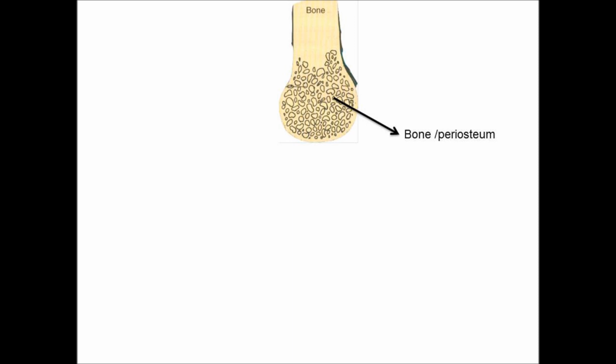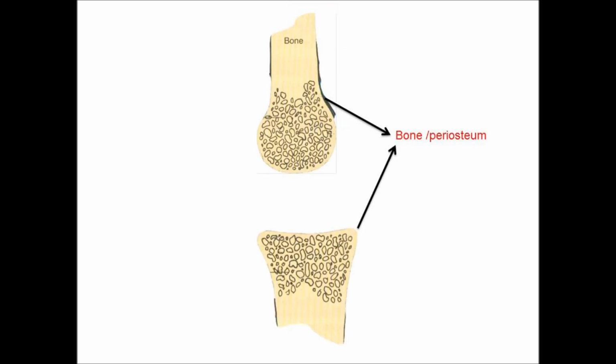Here comes one bone. The bone is covered by the periosteum, where there are osteoclasts, osteoblasts, and other connective tissues in the bone.